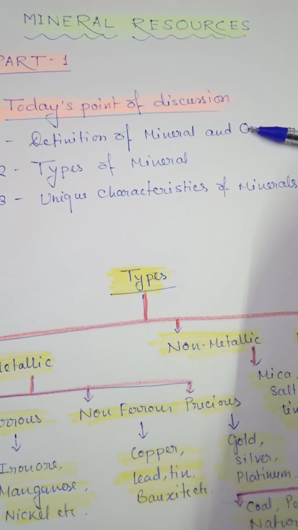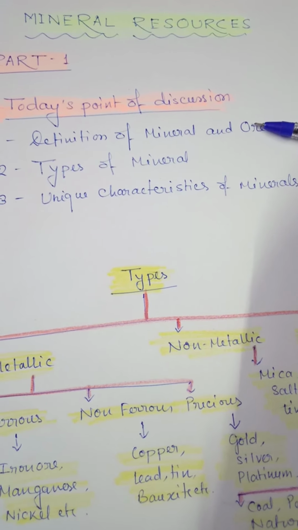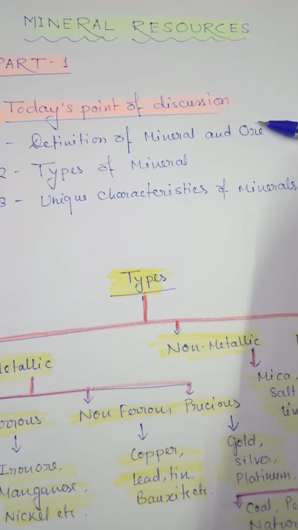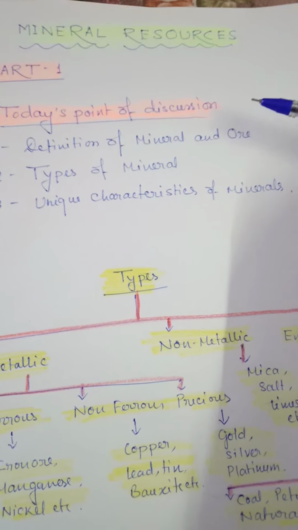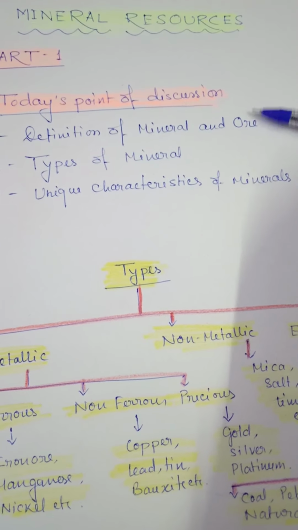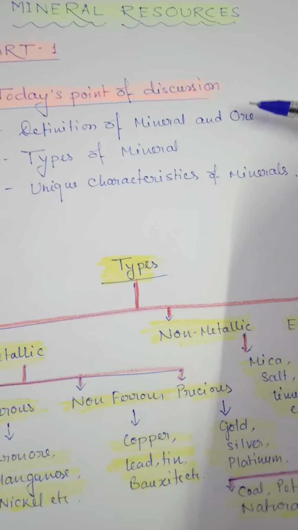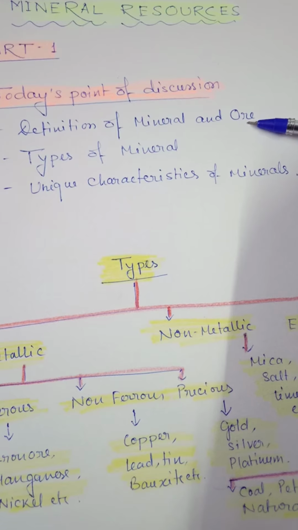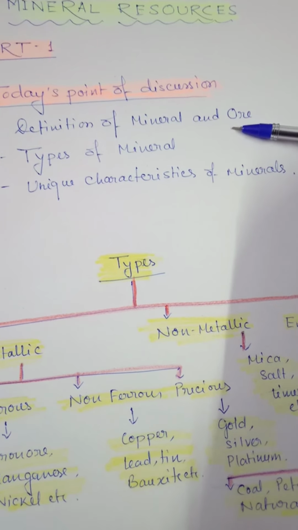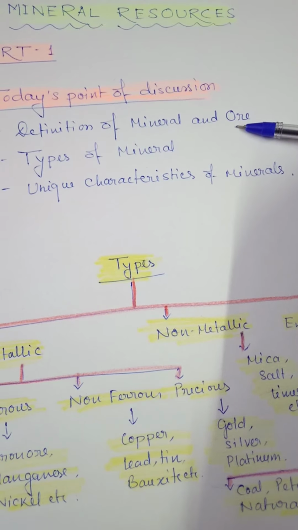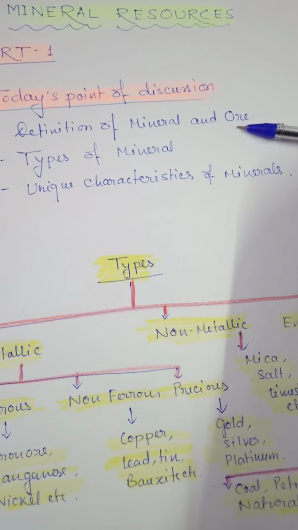So first we will tell what is ore. First, ore describes an accumulation of a mineral mixed with other elements. It means not only mineral will be present in ore, definitely some other elements will also be present in ore. Like I am talking about bauxite.